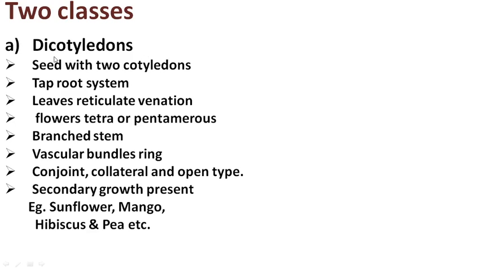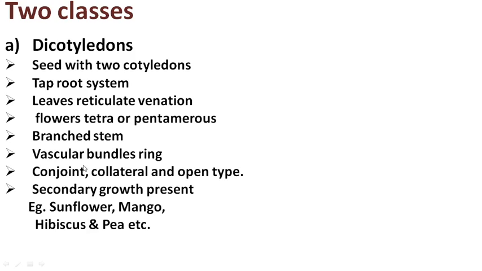So, students, here I am focusing on the dicotyledons. In this plant group, the seed with two cotyledons is present. The taproot system is present. The leaves have reticulate venation. What is venation? Venation is nothing but the network or distribution of veins and veinlets on the leaf lamina. In a dicotyledonous plant, the flowers are tetramerous or pentamerous, meaning they consist of either 4 petals or 5 petals. The stem is usually a branched stem.